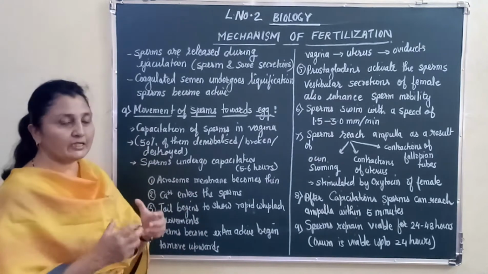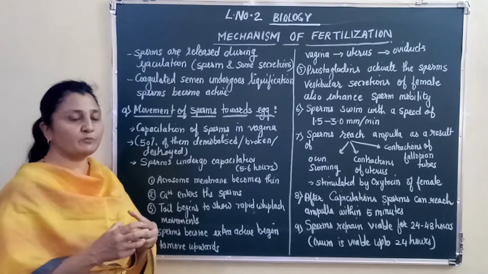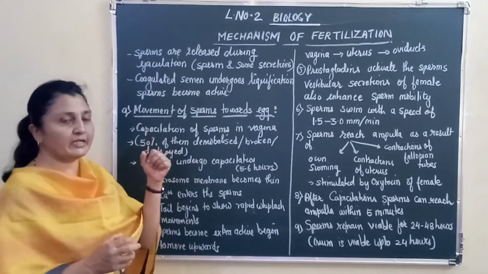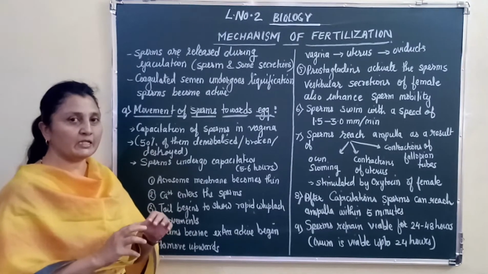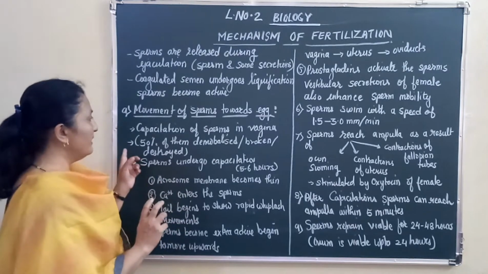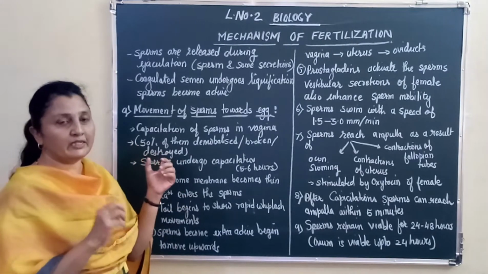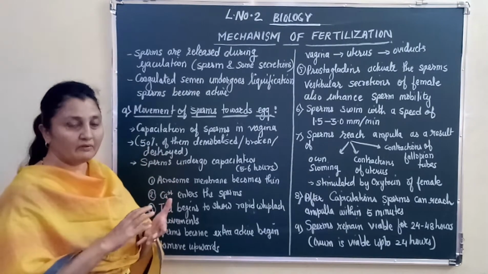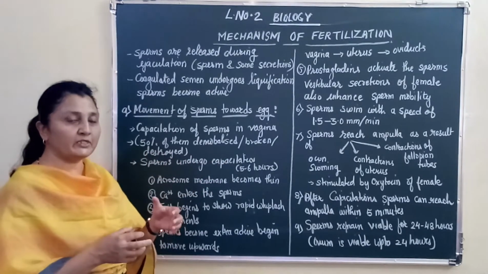Now let us see the first step in the mechanism, that is the movement of sperms towards the egg. How does the sperm find the egg? Capacitation of sperms takes place in the vagina. We are going to learn what capacitation is. When the semen is ejaculated in the vagina, 50% of the sperms are killed, demolished or destroyed in the vagina itself.